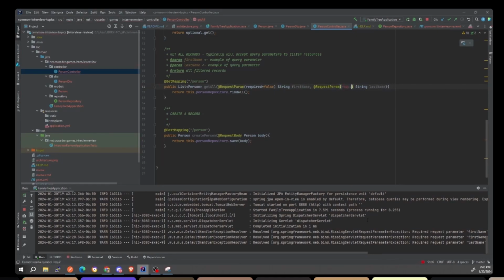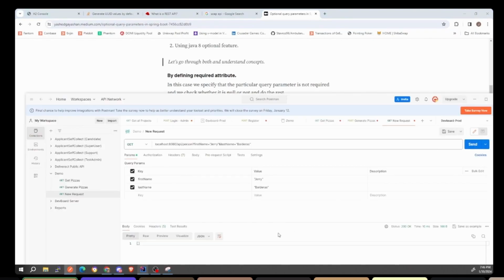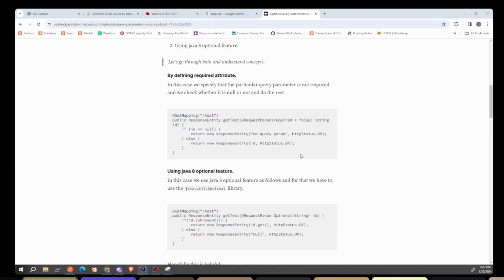So why does it need a name? Is it because whatever you put in the URL path, it's going to assume the first is going to be first name? No, close. It takes the variable name and automatically expects you to type in first name. Oh, okay. Yeah. Spring Boot's weird because it actually uses the names of your code to write code. It's crazy. So it takes the name of the variable and automatically assumes that that's what you're going to provide inside of the query parameter.